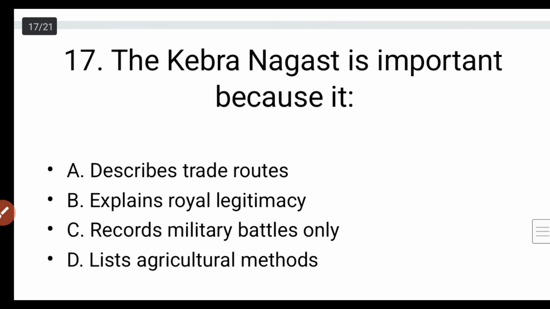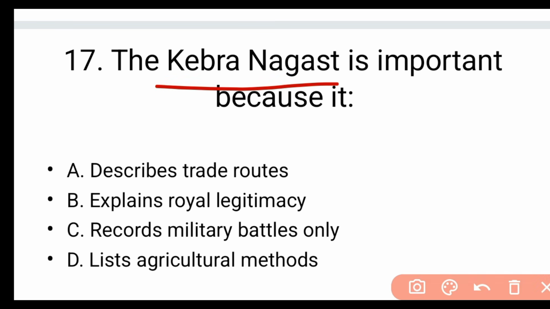Question number 17. The ክብረ ነገስት is important because it A. describes trade routes, B. explains royal legitimacy, C. records military battles only, D. lists agricultural methods. Okay, the answer is B. B is the answer.